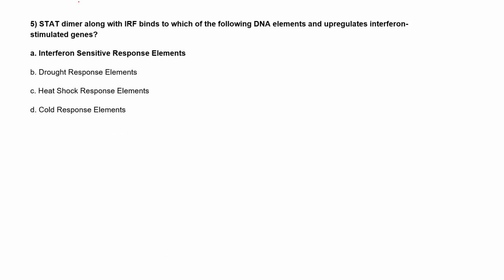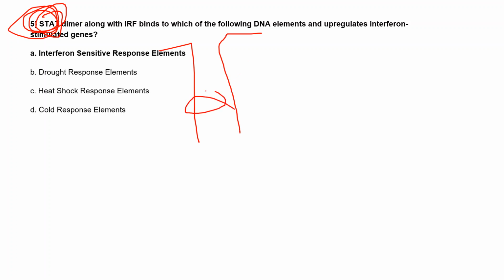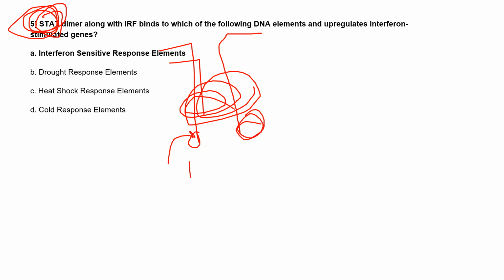Basically this STAT dimer is a pair of signal transducer and activator of transcription. These are the proteins. They join together, two STATs form one dimer, and after that they form a stable complex. This dimerization mostly happens once there are tyrosine residues on these receptors. Once this residue is phosphorylated, then it comes and forms this dimerization.